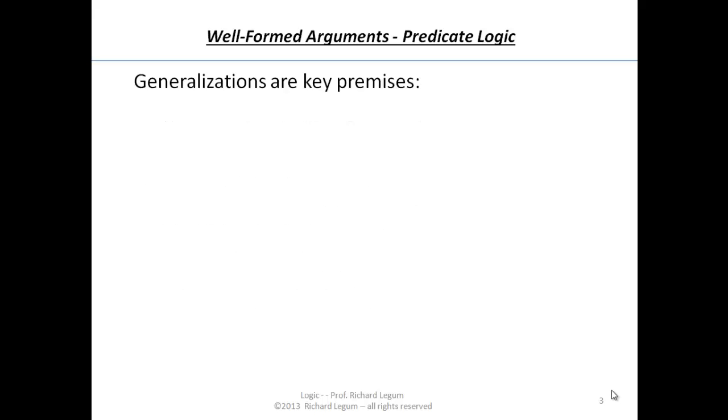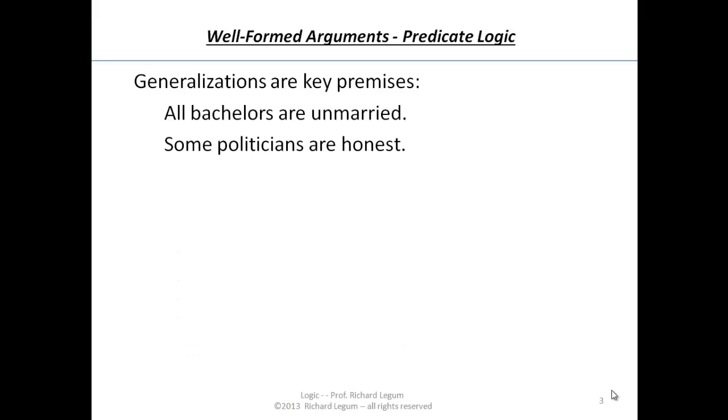It's worth bearing in mind that all predicate logic inferences involve generalizations. That is, generalizations are key components. And when I'm talking about generalizations, I am talking about sentences like, all bachelors are unmarried. It's telling something about all bachelors, they have a certain property, being unmarried. Or some politicians, notice politicians is a category, are honest. Honest is a category.